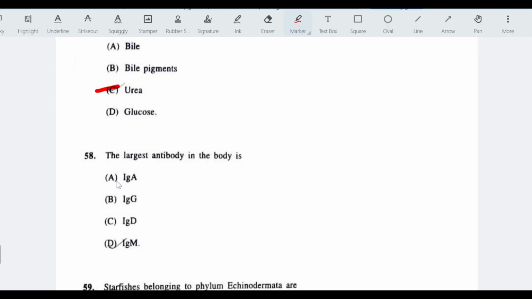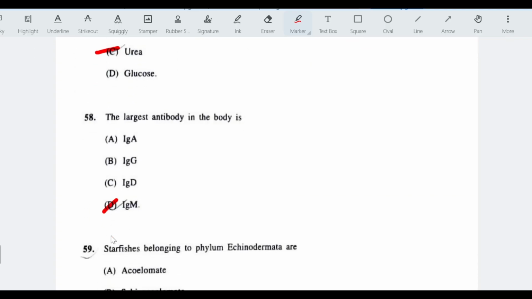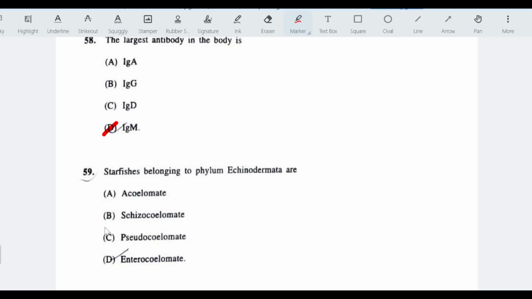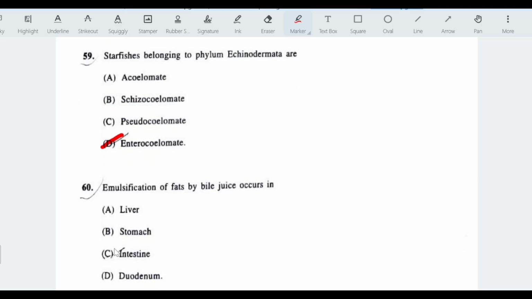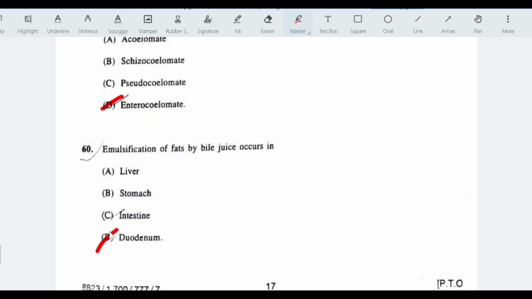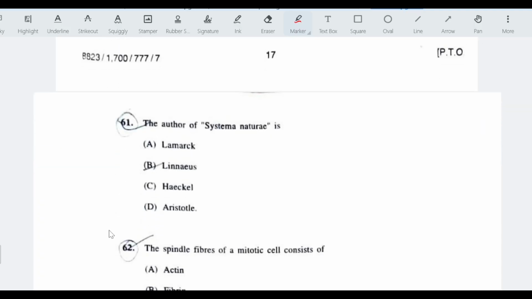The largest antibody in the human is IgM. Starfishes belonging to phylum Echinodermata are enterocoelomate in nature. Emulsification of fats by bile juice occurs in duodenum. The author of Systema Naturae is Linnaeus.